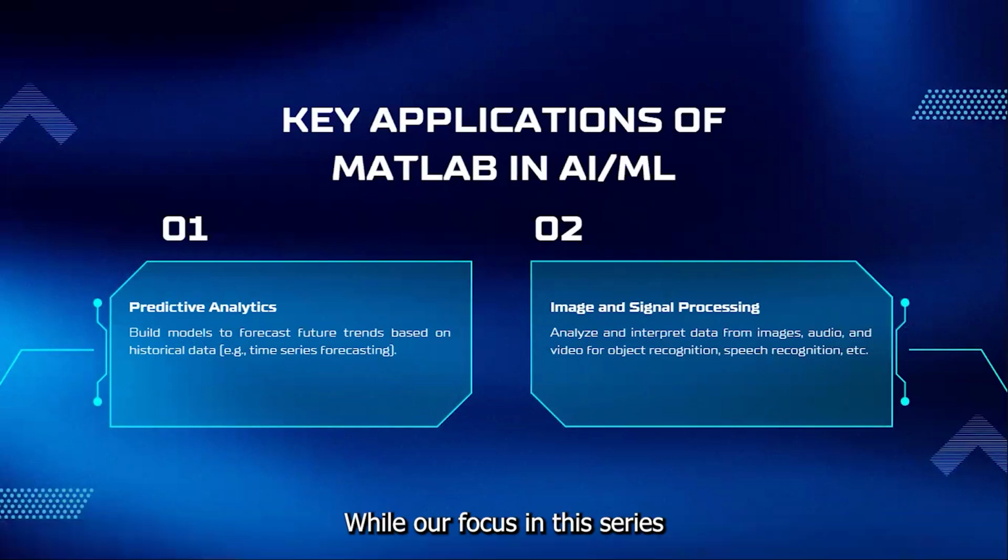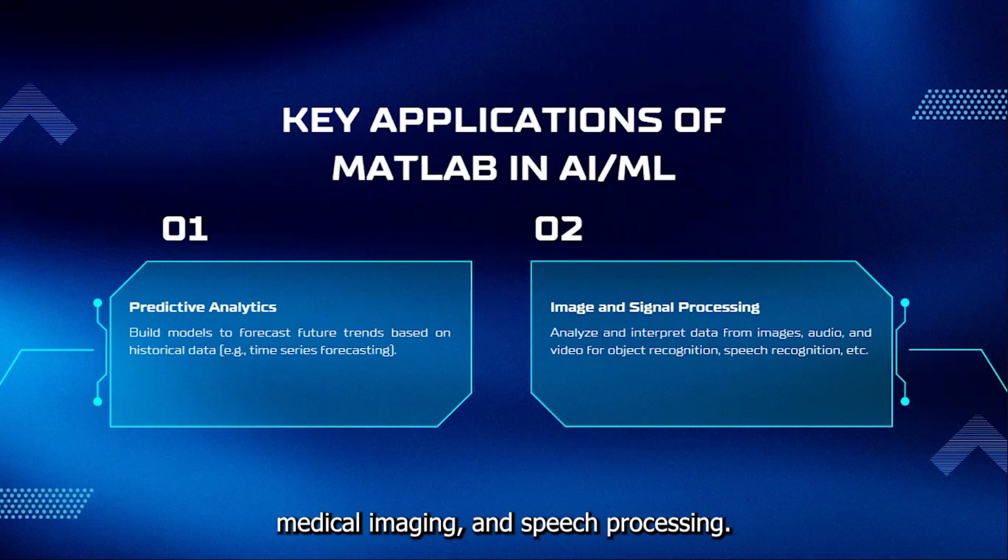While our focus in the series is data analytics, MATLAB is also widely used in AI and machine learning. Here are a few examples. Predictive analytics. Businesses use MATLAB to build models that predict future trends using historical data. Image and signal processing. MATLAB is often used in facial recognition, medical imaging, and speech processing.